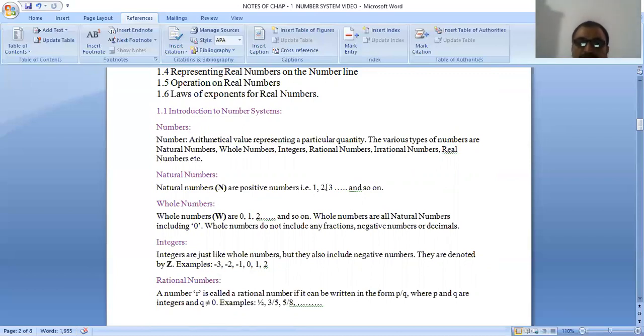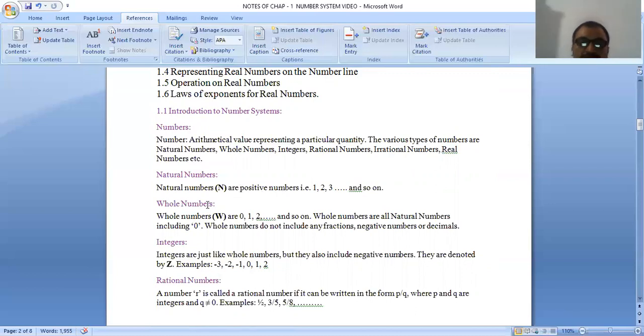We can say natural numbers are positive numbers which are countable, like 1, 2, 3, and so on. Which is the first and smallest natural number? It is 1.